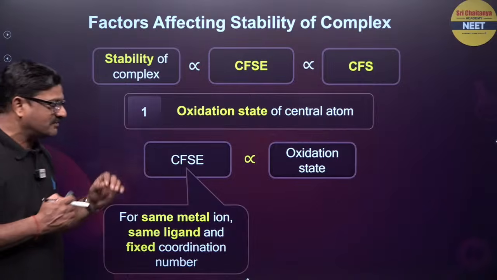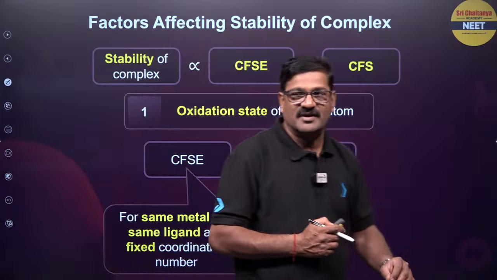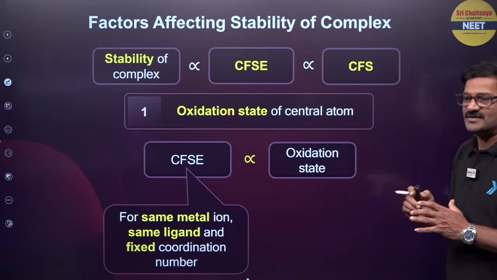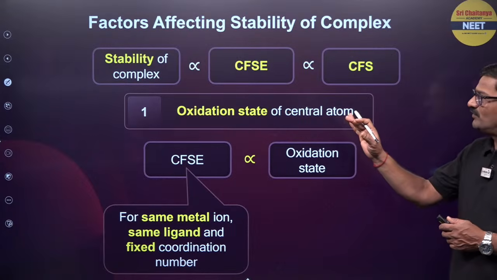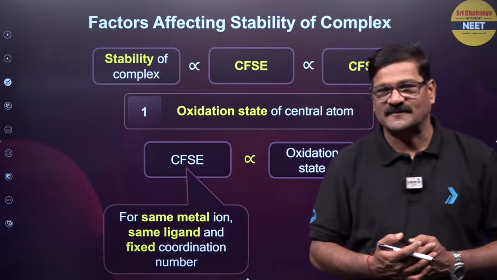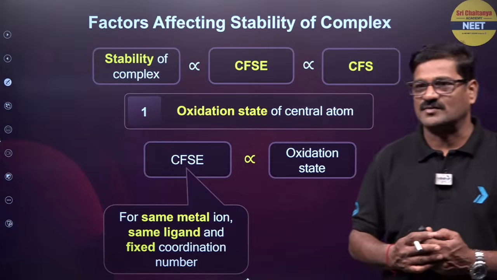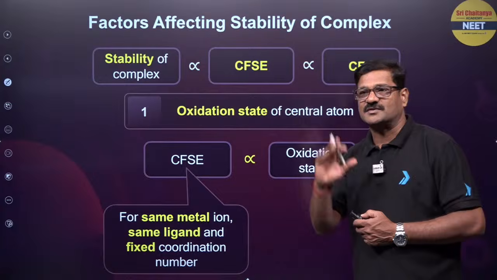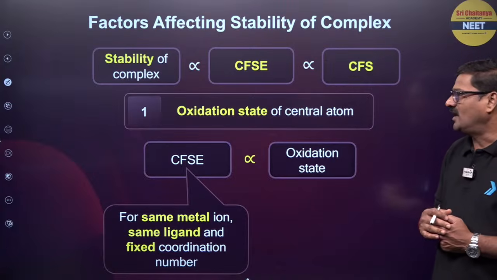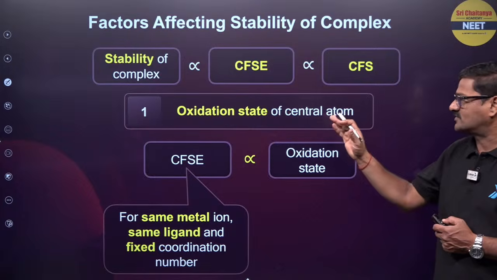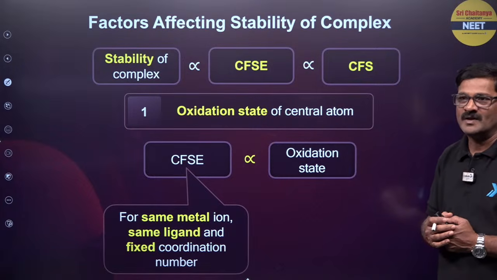Now I want to talk about the factors that influence the stability of the complex. This is the factor that can give you insight for studying various complexes and various multiple choice questions that you can experience. Stability of a complex is directly proportional to CFSE, and it depends on various factors, like first, the oxidation state of the central atom.